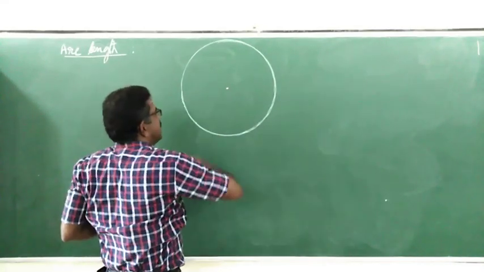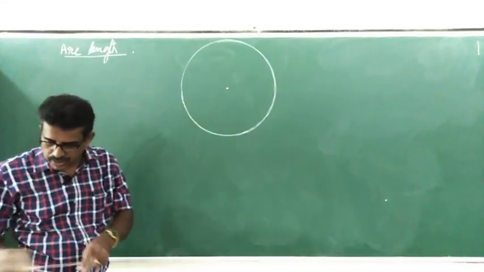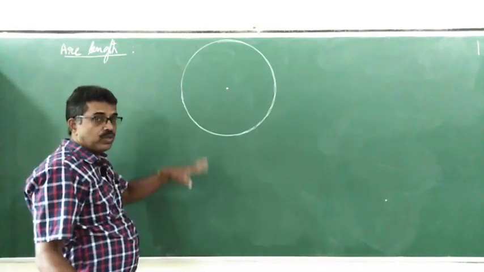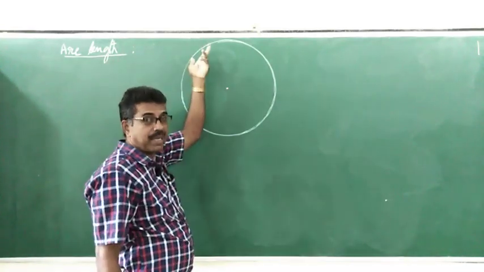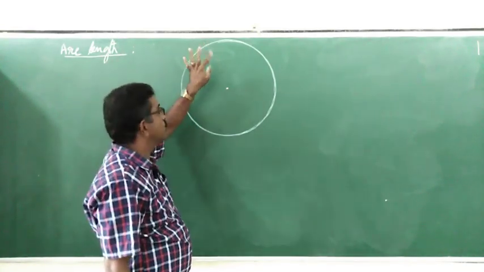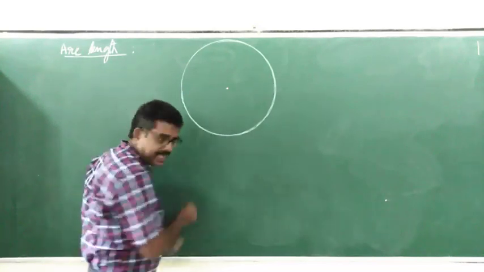I hope you like this circle, no? Because it looks like a circle. If I don't use that one, it may sometimes look like buns. Okay, so we have a circle with the center at origin O.